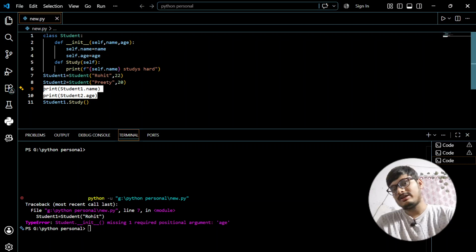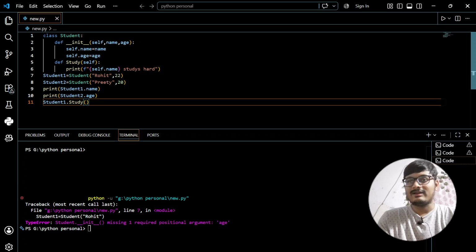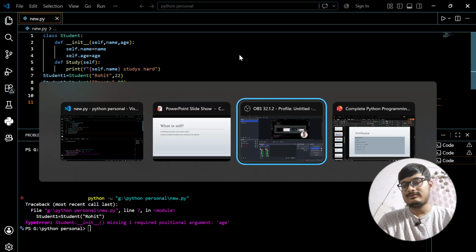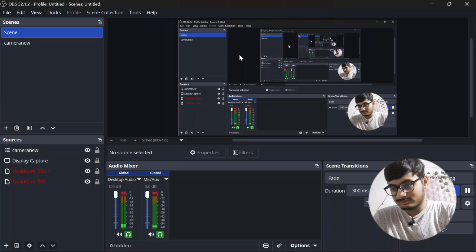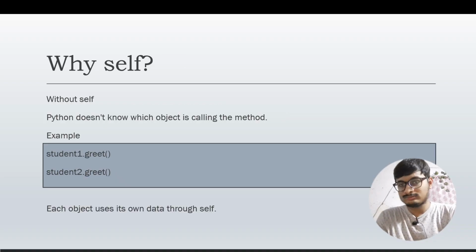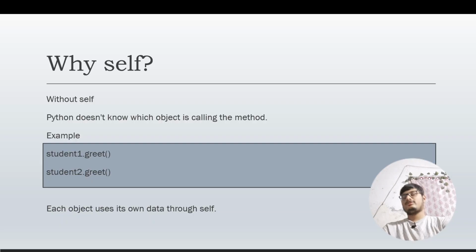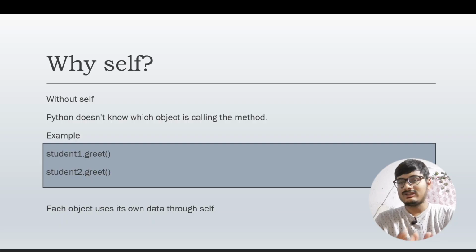So which name or age is being referred to is determined by this self keyword. Now let us move on to the next slide, which is without self. Python does not know which object is calling the method. So when we do not use self, Python will not understand which object is calling the method.